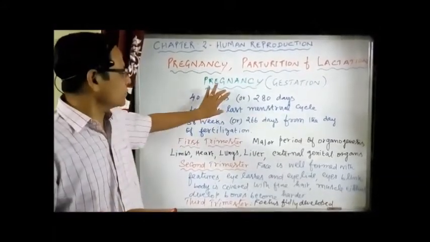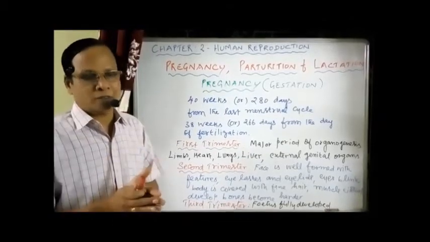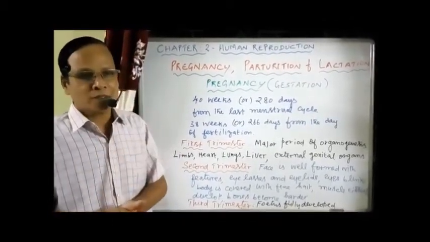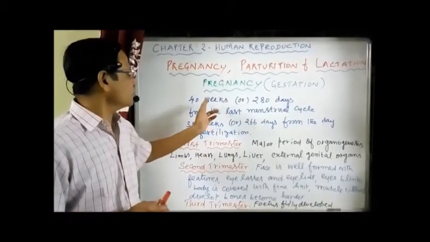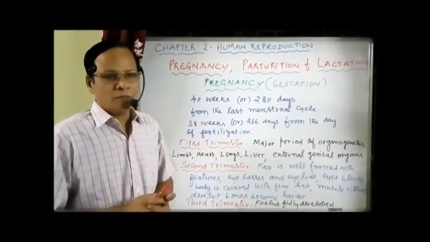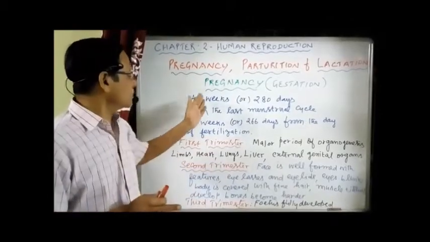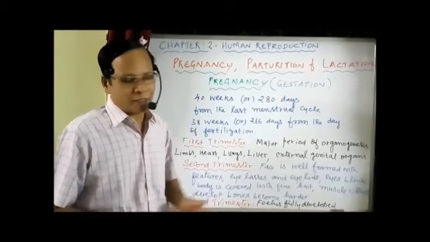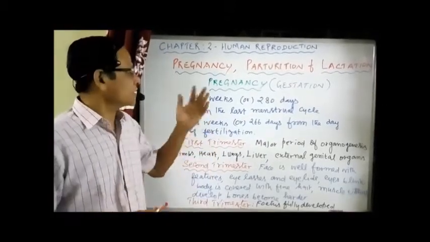That's why we take the first method to calculate the duration of pregnancy. So roughly you can say 40 weeks or 280 days. So human pregnancy lasts for about 40 weeks or 280 days. It is aptly called the gestation period. The technical word for pregnancy.